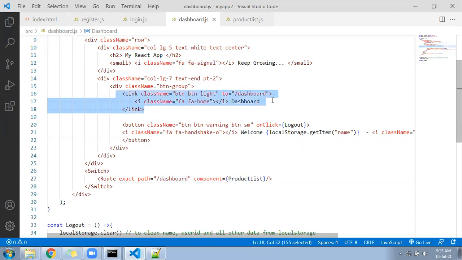By default, it's coming to the dashboard itself. So when it comes to the dashboard by default, which component are you displaying? Product list component by default. Under the switch, add now. So again,